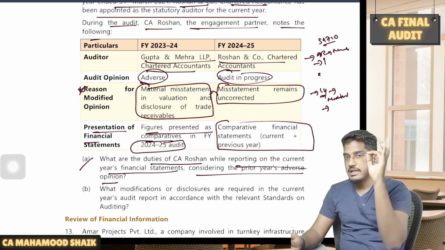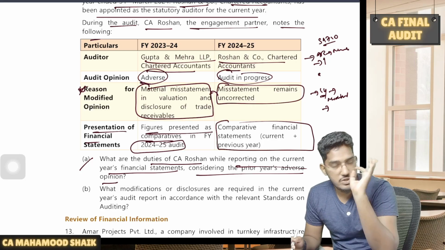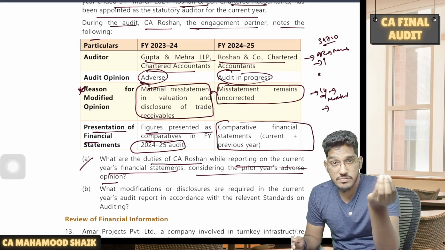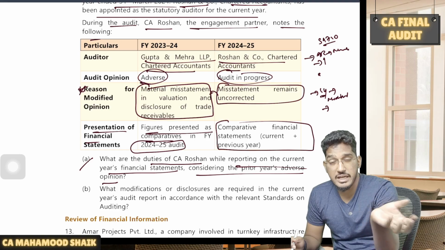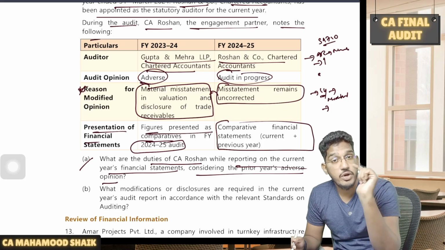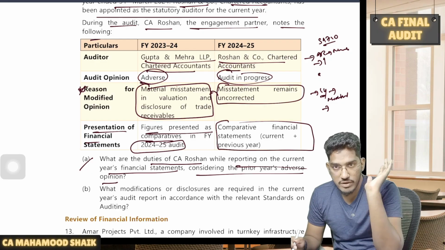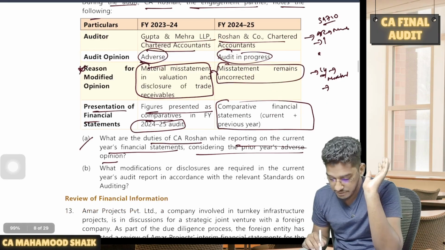But the summary is, if you are conducting the audit of the current year, but last year's audit opinion was modified, and the reason because of which last year's auditor's opinion was modified is still not rectified in the current year, then you need to modify your current year's auditor's opinion, and you have to explain that reason in the basis for modified opinion paragraph. So that you have to fulfill.